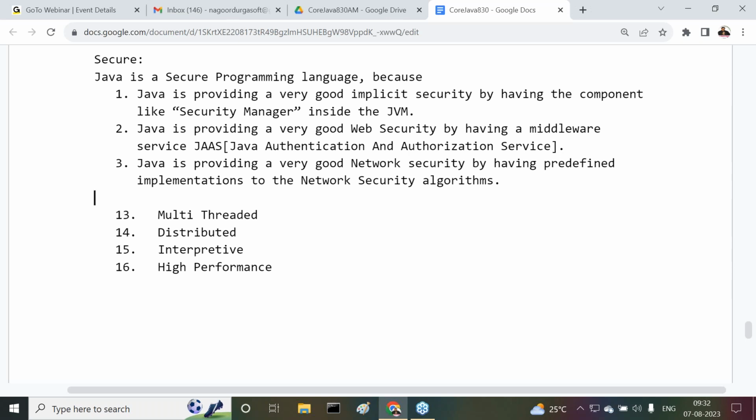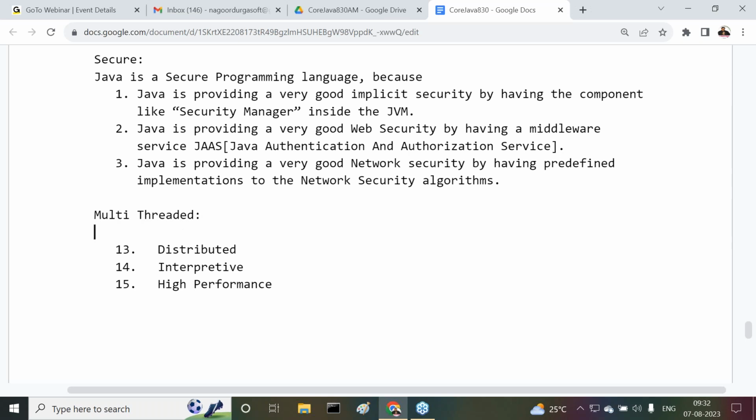Okay, fine. Next, after this, another topic is multi-threaded. Once again I'm asking, all of you are comfortable with this content? Even though it's a programming language, on day one or day two I'm not going to start programming immediately. First of all, we need to have a proper idea. What is Java? Why are we coming to Java? Where is Java good? This type of environment we have to understand. After that, I will start programming.